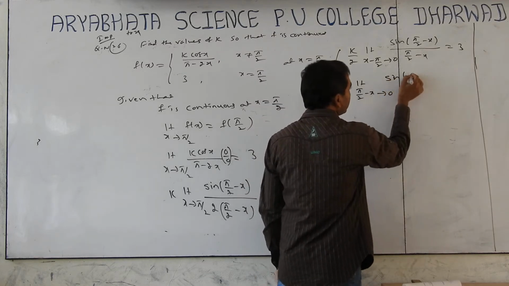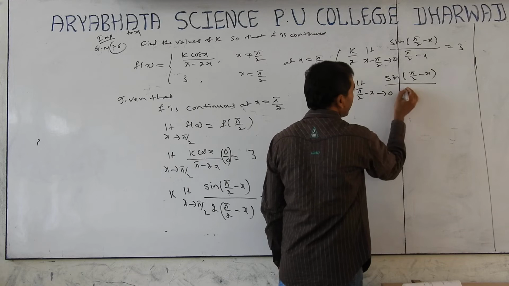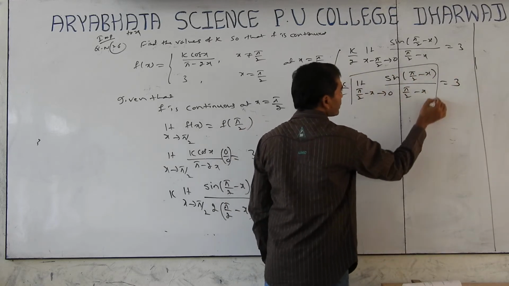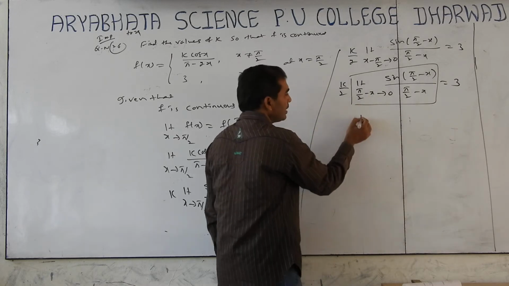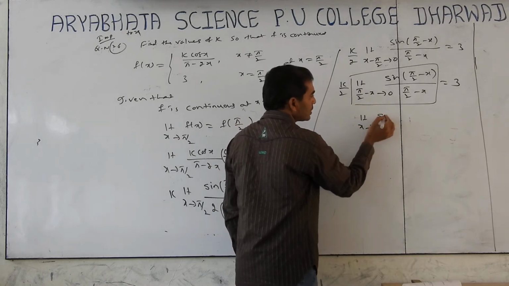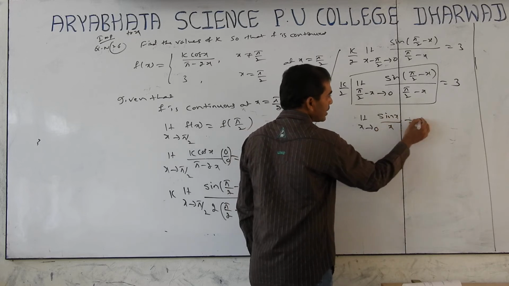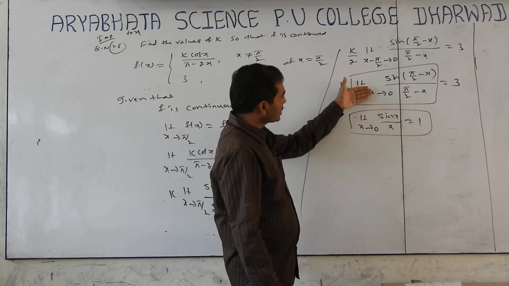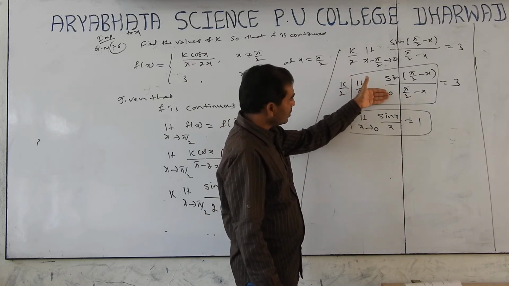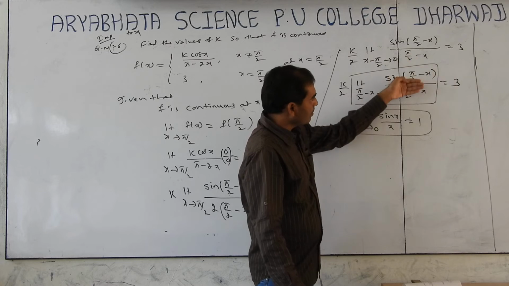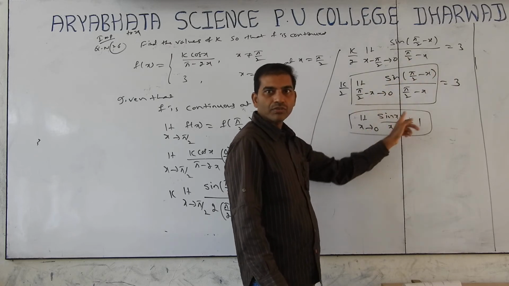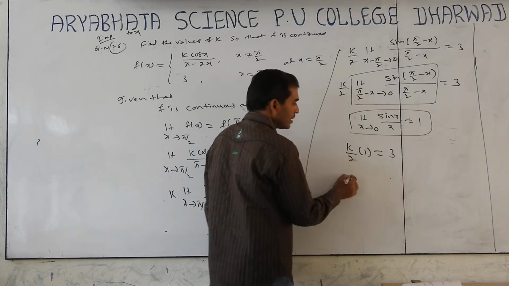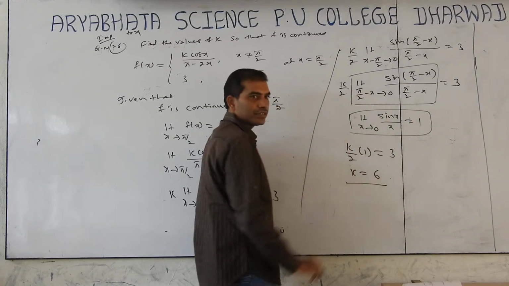So sin of 90 minus x by 90 minus x is the form of the standard formula: limit x tends to 0, sin x by x equals 1. So k by 2 into 1 equals 3, k equals 6.